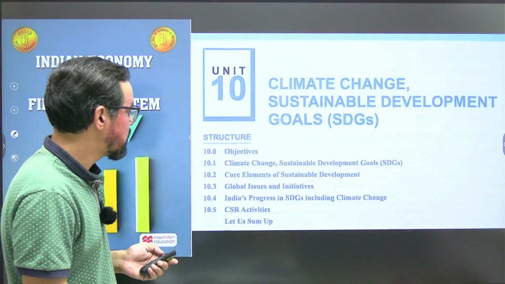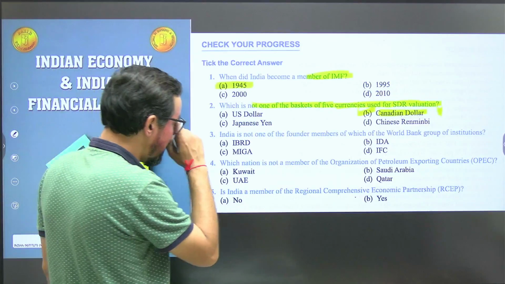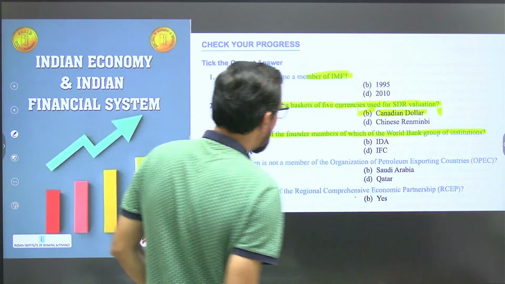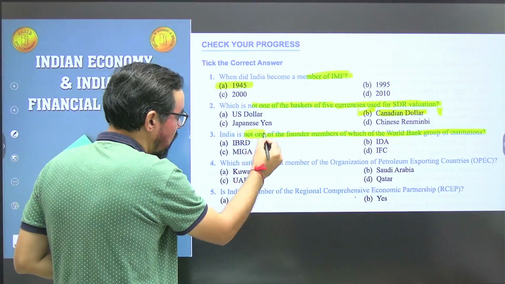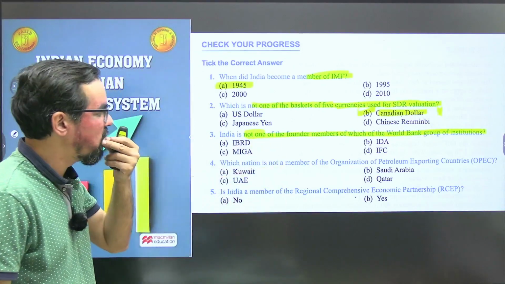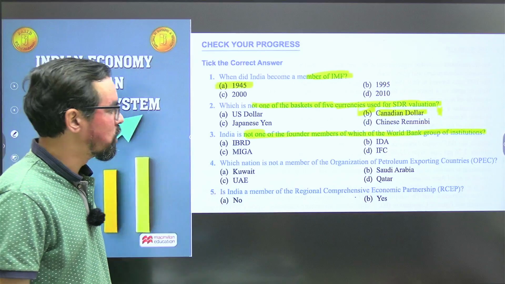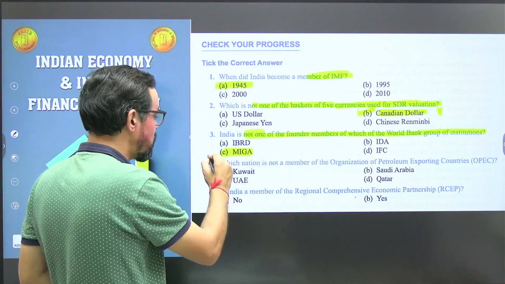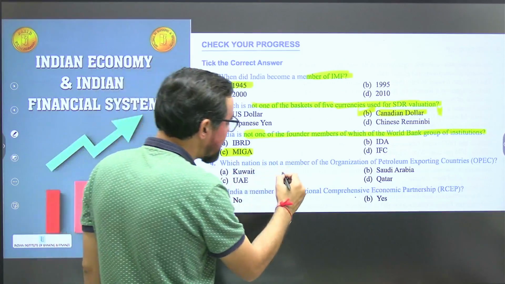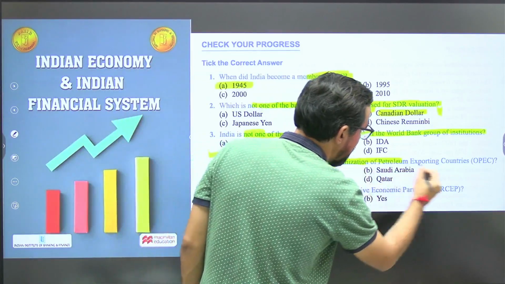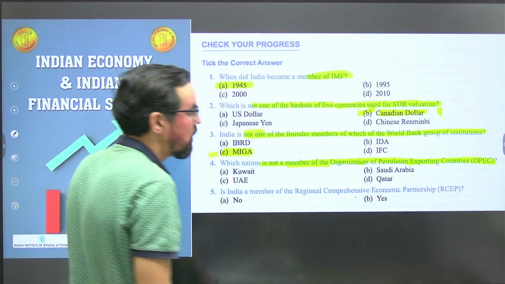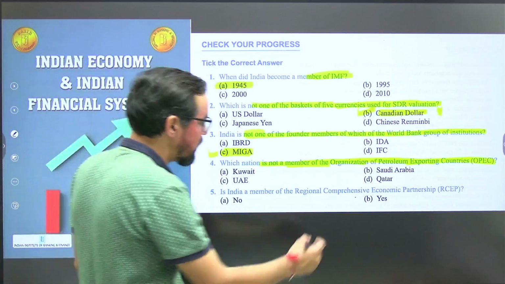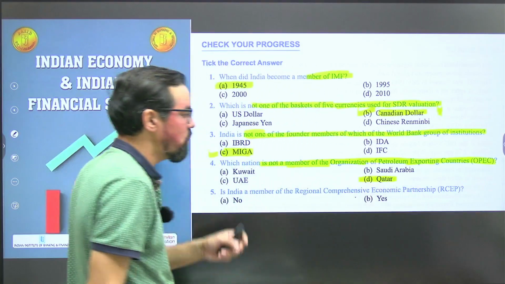Next question, guys. India is not one of the founder members of which of the World Bank Group institutions? India is not part of MIGA. Remaining, so C will be the correct answer. Which nation is not a member of OPEC, that is, the Organization of Petroleum Exporting Countries? What will be your correct answer? Qatar. Okay, so Qatar is not part of OPEC nations.